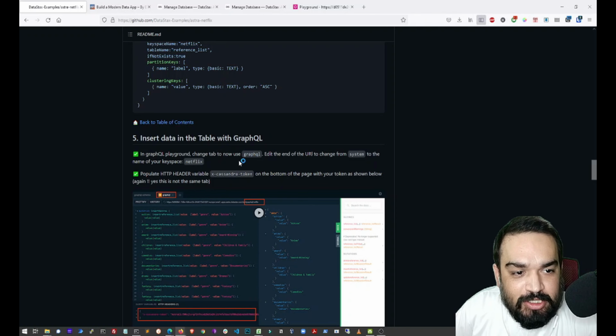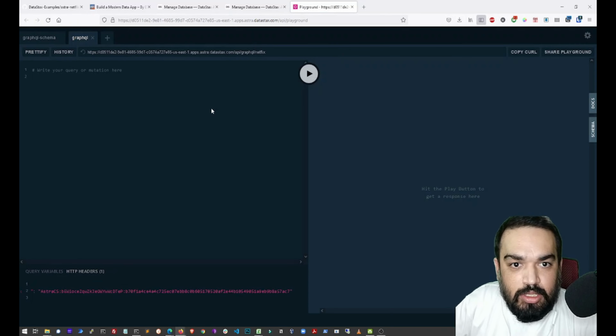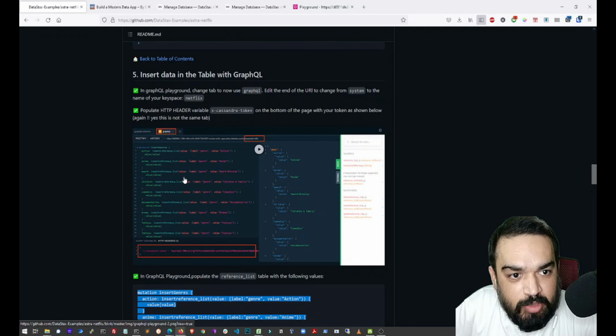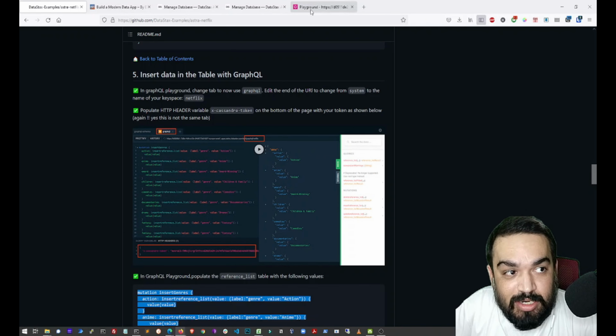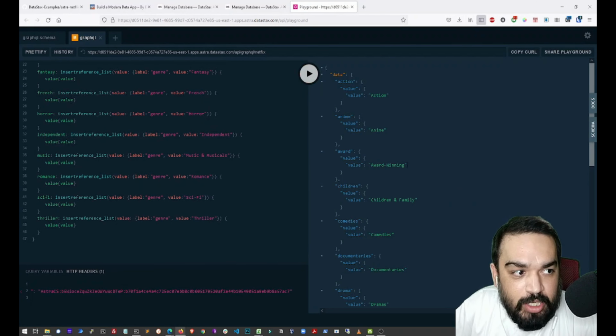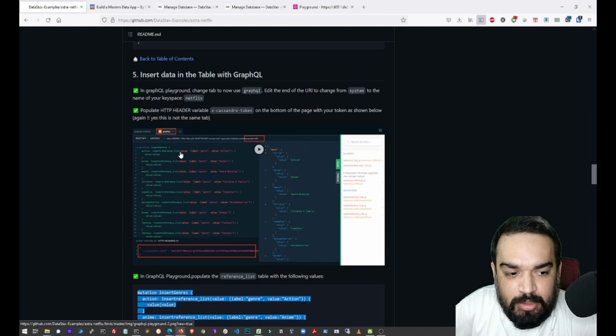So it says change system to Netflix. Yeah, so let's just change this to Netflix, and now paste what you've copied. Let's just copy what they've provided. Make sure you have the Cassandra token as I mentioned before here. Paste it here and go, and that should show you this. That means the data is basically inserted into the table.